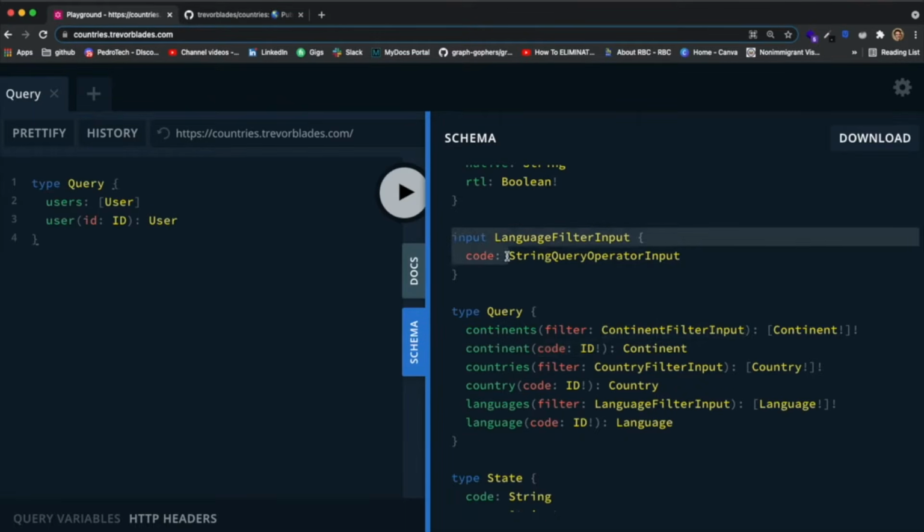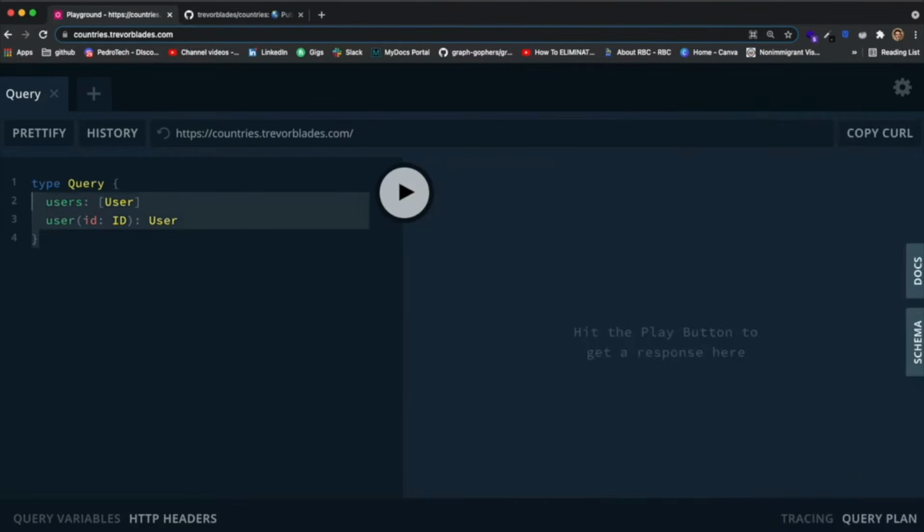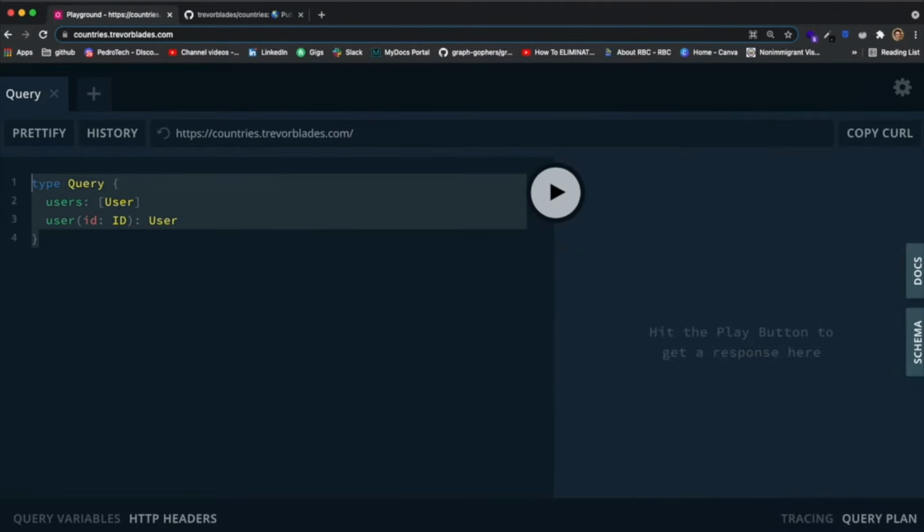And an input is defined like this. So for example, if I come over here, close this, and I just opened this again. And I wanted to create over here a query that returns information about a user. But for some reason, I don't just need an ID for this to work. I actually need an ID and the name of the user.